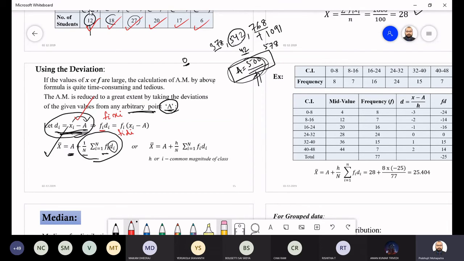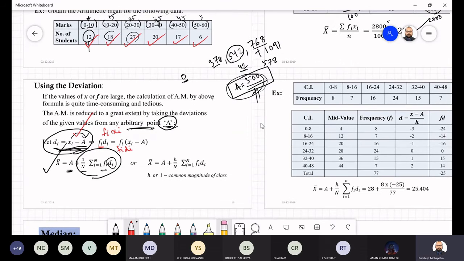That is it. Getting or not? Previously these are, for example, the xi. Okay, these are the fi. So what do you have to do? Previously you are doing fi into xi. Now the deviation you are taking, what you have to write? You have to write fi into di. Okay, fi into di. That is it. So fi into di, this is nothing but the deviation. These are nothing but the deviations.